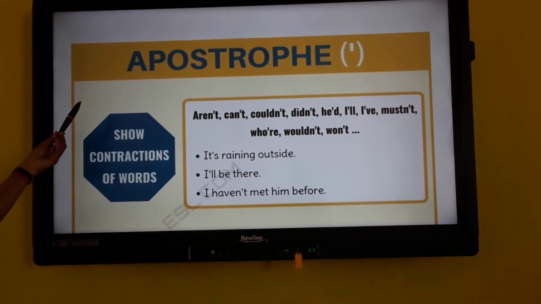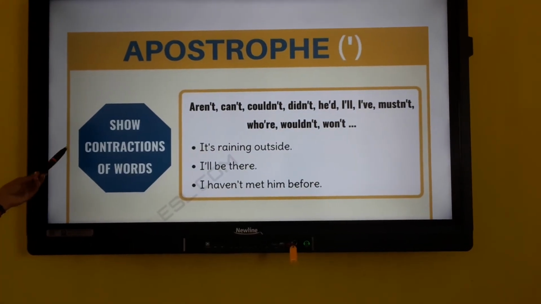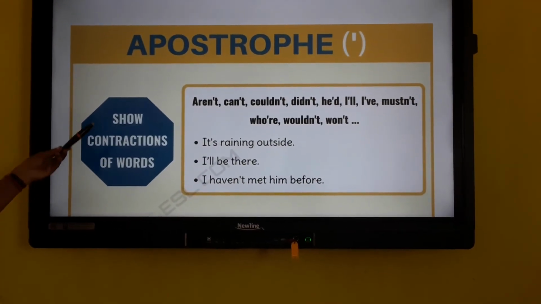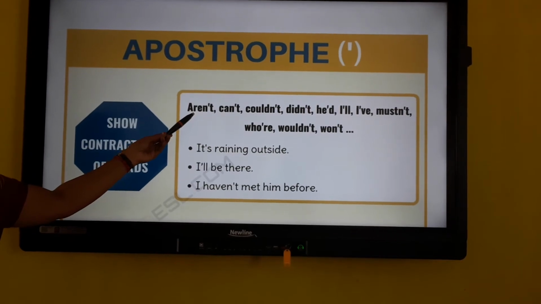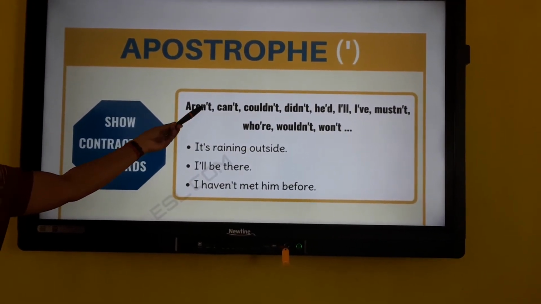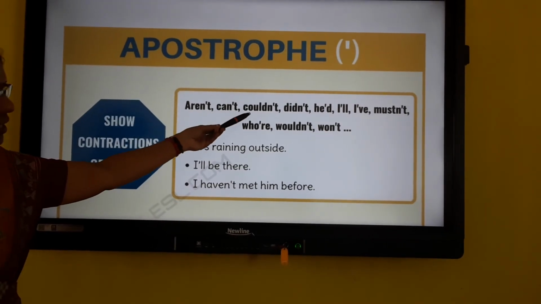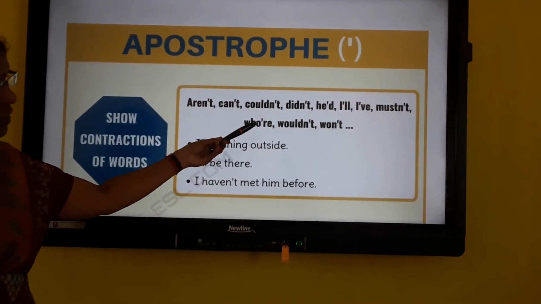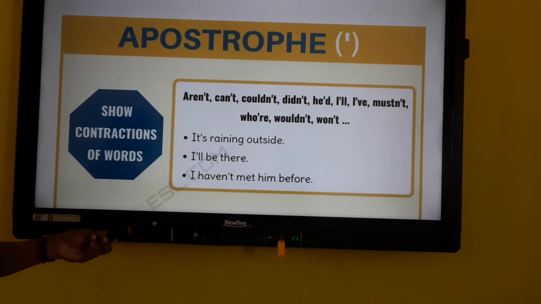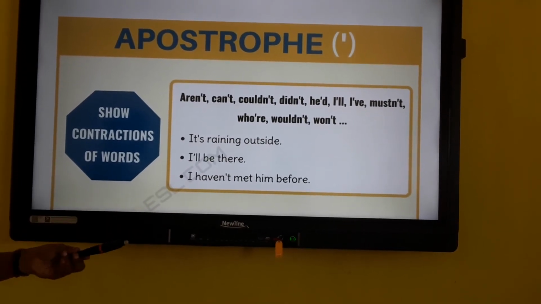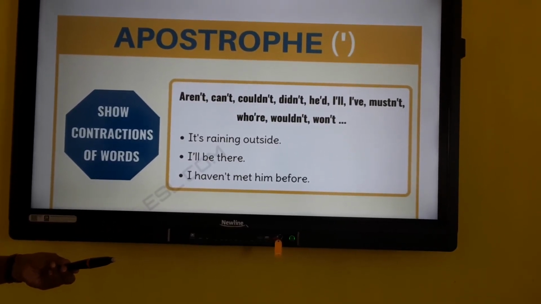So when do we use an apostrophe? Apostrophes are used to show contractions. Are not is written as aren't. So here you put an apostrophe. Can't, couldn't, didn't, I'll, I've, mustn't, who're, wouldn't, won't.